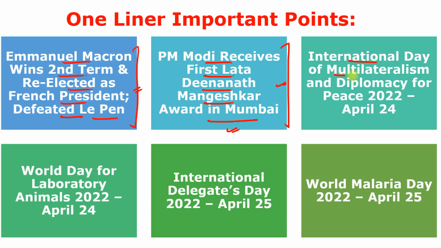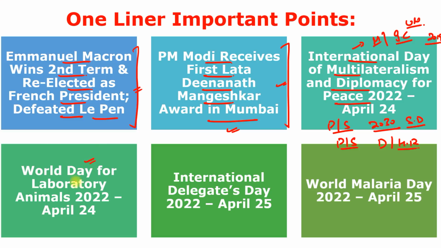Next is International Day of Multilateralism and Diplomacy for Peace 2022, observed on 24th of April. It is just to create awareness about preserving the values of multilateralism and international cooperation, which supports the United Nations Charter and the 2030 Agenda for Sustainable Development. Multilateralism and diplomacy for peace are fundamental to promoting and supporting the three pillars of the United Nations. These three pillars are peace and security, development and human rights. The first ever International Day of Multilateralism and Diplomacy for Peace was observed in the year 2019.